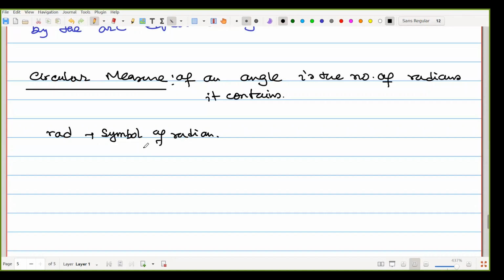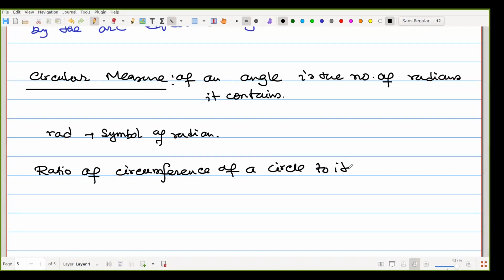Okay. Now we are proceeding with another thing, the ratio, the same thing but in a different manner. The ratio of circumference of a circle to its diameter.